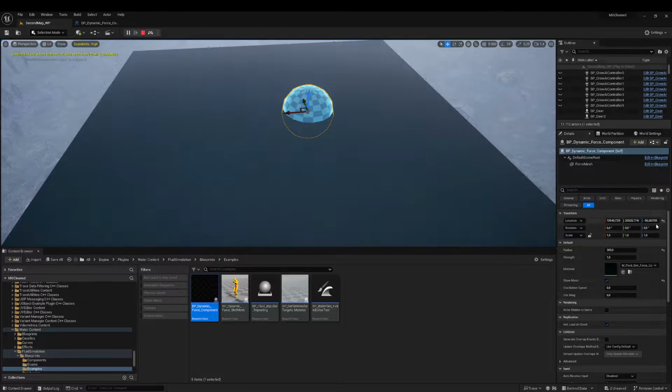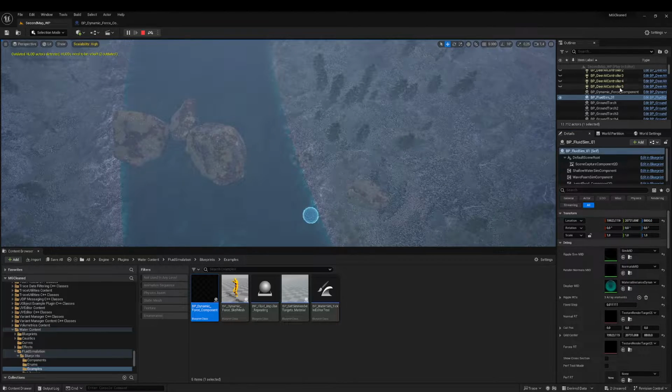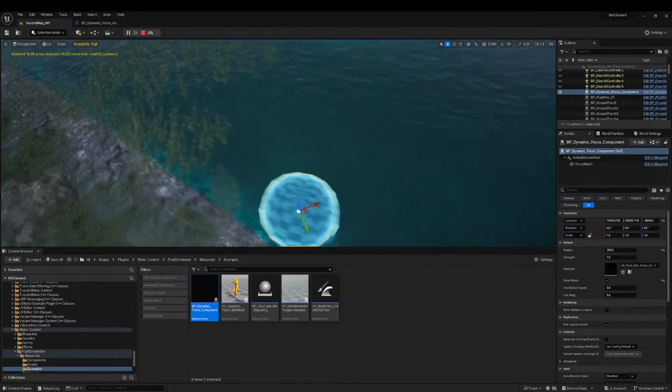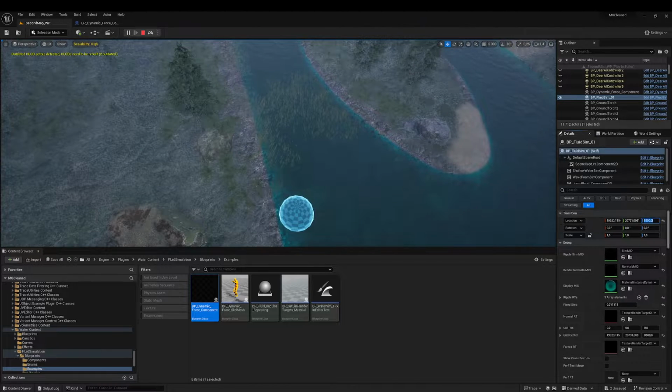So I will return my ball down to minus 880 and the plane minus 880. Oh, I forgot minus.